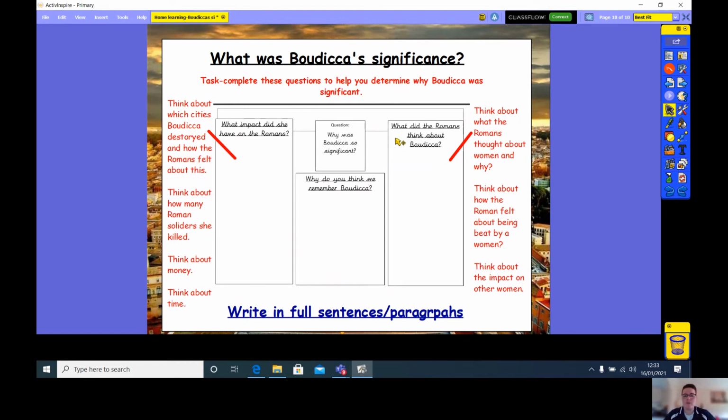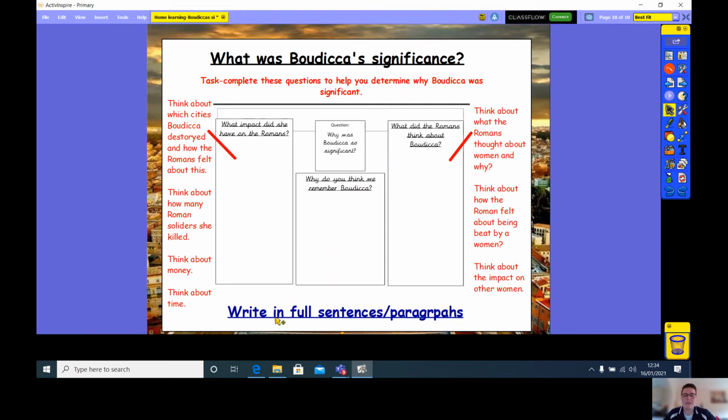Okay. Then over here we've got the question of, what did the Romans think about Boudicca? Think about what the Romans thought about women and why. Think about how the Romans felt about being defeated and beaten by a woman. And think about the impact of this on other women. And then finally, guys, this is your own opinion: why do you think we remember Boudicca today? By answering these 3 questions, you will have answered the big question of why Boudicca was so significant.